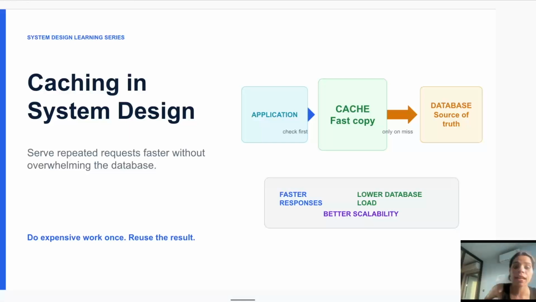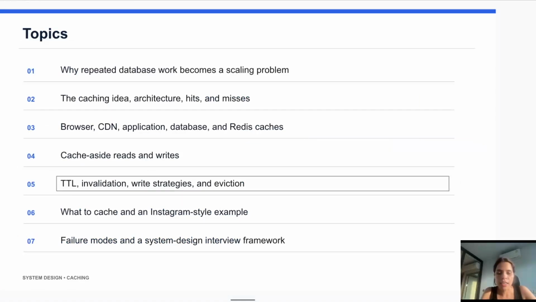If the request goes directly to the database or the original server, the system becomes slow, expensive, and difficult to scale. So this is the area where caching comes in. In today's video, we will understand these topics.